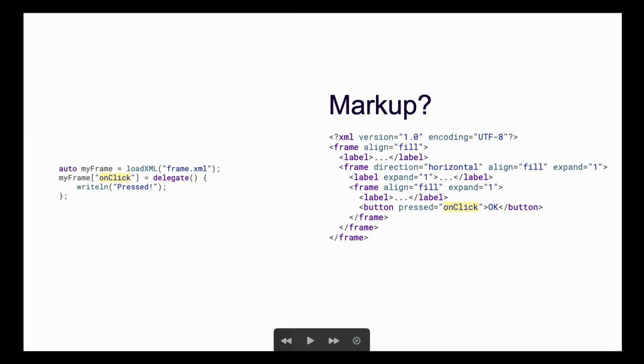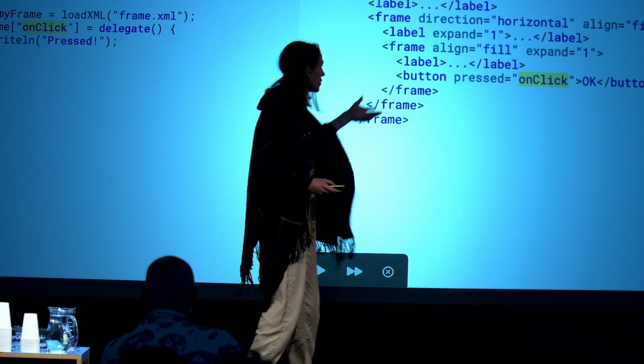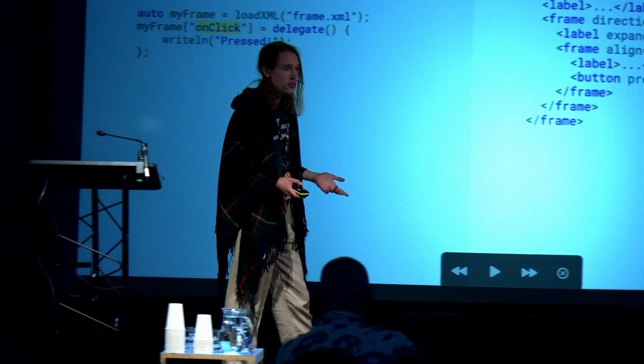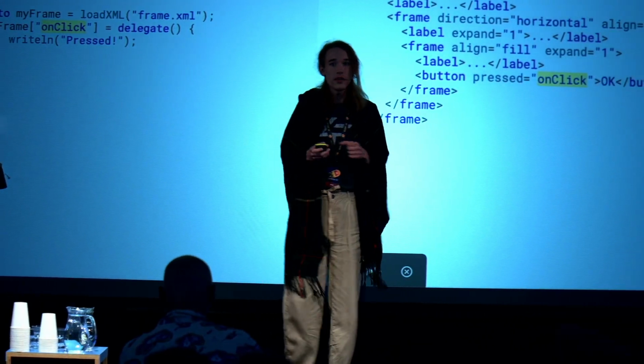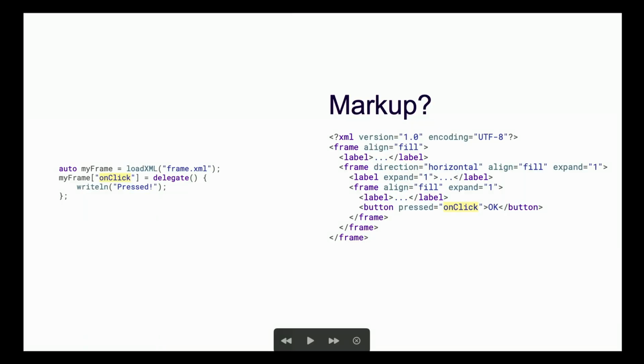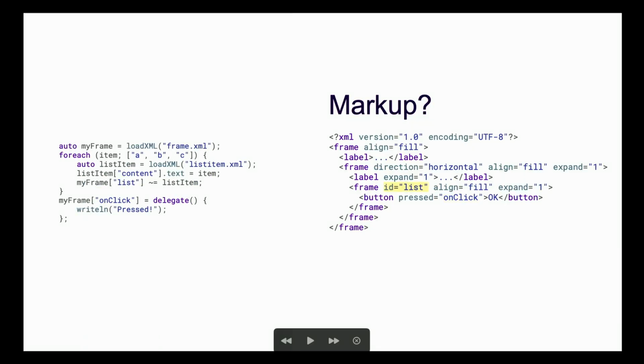All right, what about dynamic content? This frame, maybe I need to add more labels, add more text or different components, depending on the information that we have, depending on what the user actually has provided. So our next step is this. We create an attribute called ID, and now given this ID, we can insert new items into this frame. Things are getting pretty ugly here already.